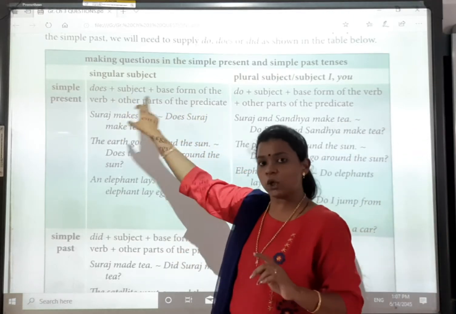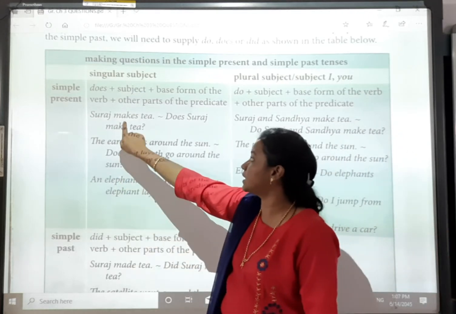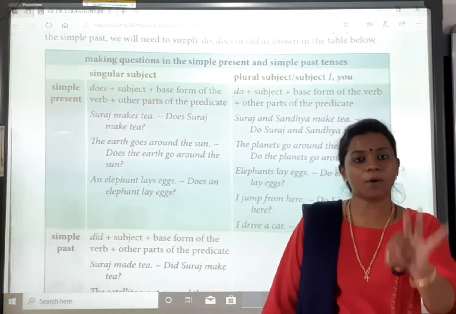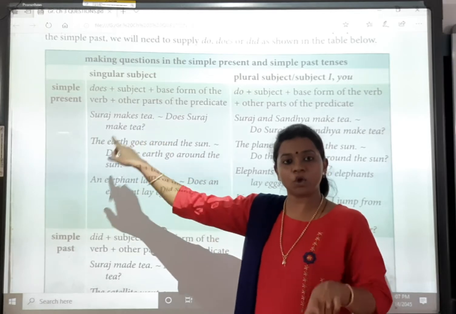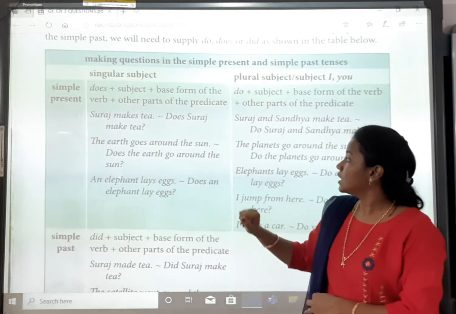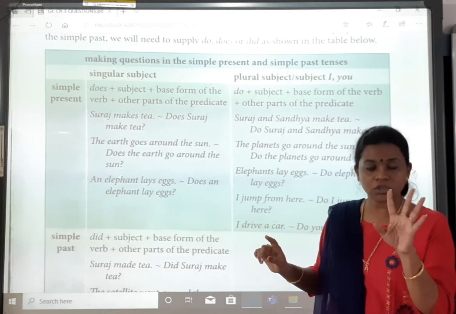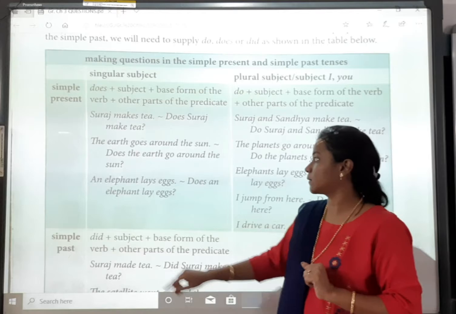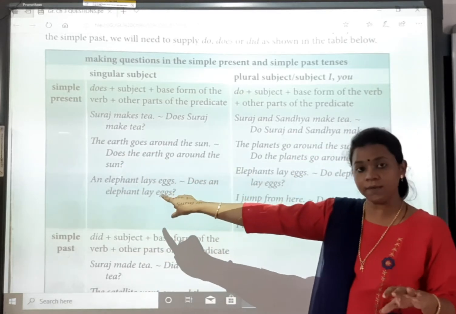And for a singular subject, मतलब अगर हम किसी एक के बारे में बात करें, that is, Suraj makes tea. Suraj is a singular person. We are talking about a singular subject. Suraj makes tea. So here it is a singular subject, so it will be does Suraj make tea? Same way, the earth goes round the sun. We have only one earth. दो तीन है नहीं, एक ही है, तो वो हमारा हुआ singular subject. So does the earth go round the sun?